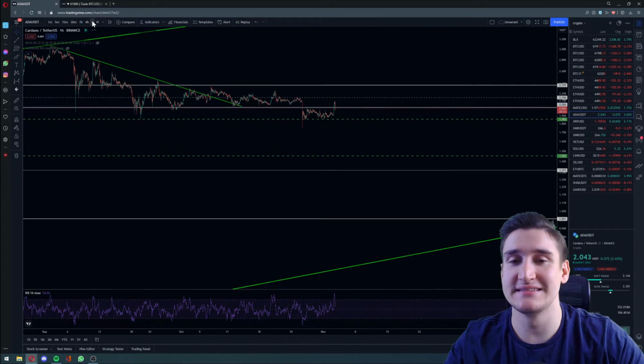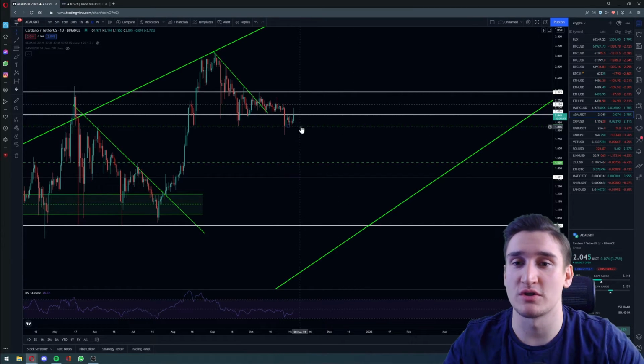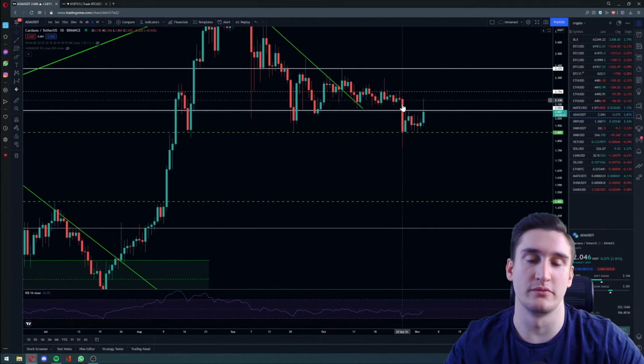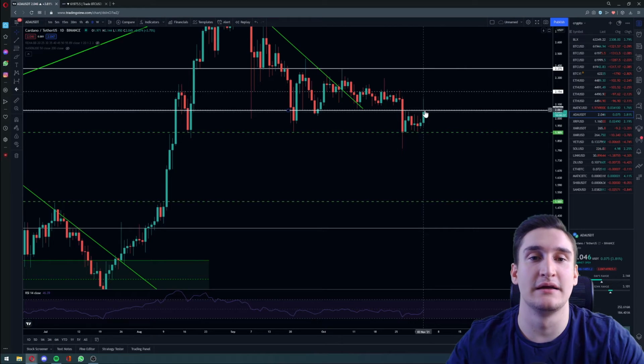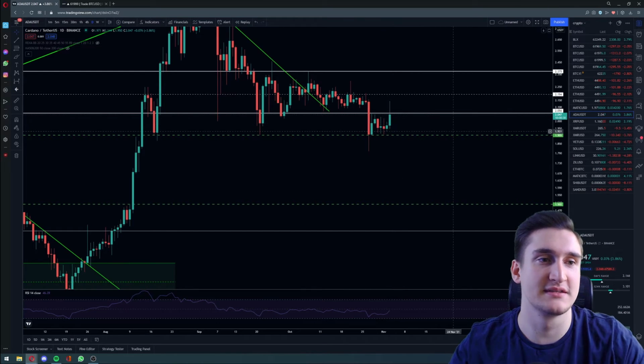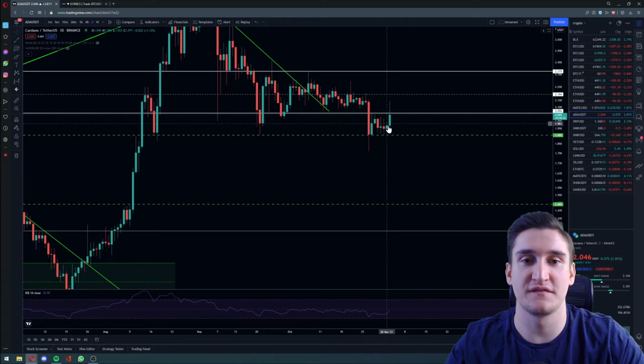Why this is most likely to happen is if we watch the day time frame, you can see we tried to break through our resistance at $2.05, and we probably just got rejected. Because on a day time frame, for sure, we still made a 3.8 percent gain, but that's not enough to break this resistance.